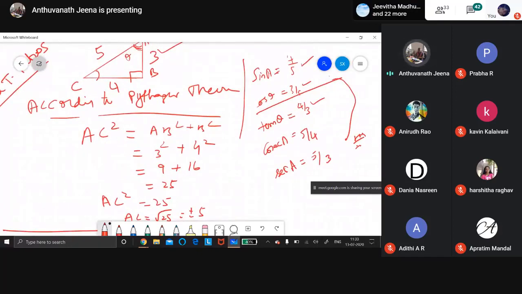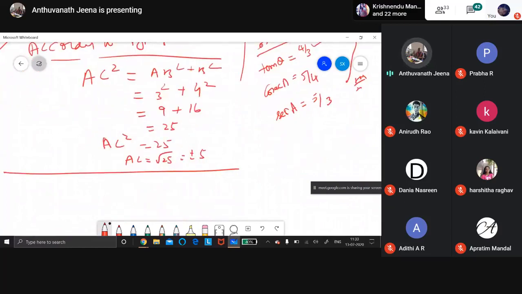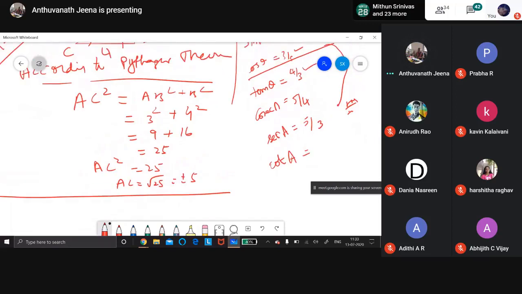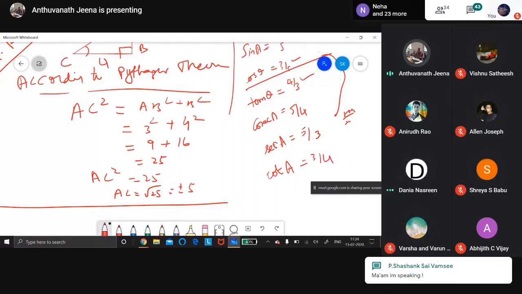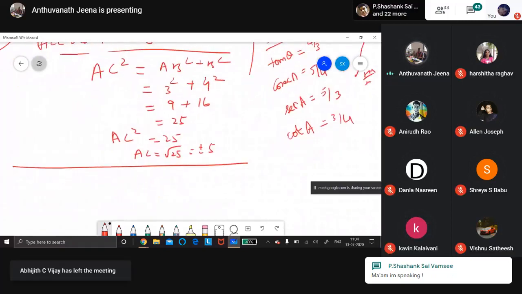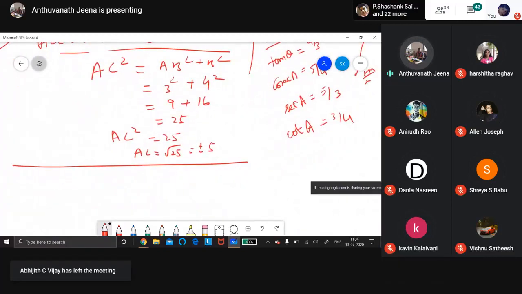You should write everything neatly and understand the concept. Then only cosecant, secant, cot. Cot theta, Vamsi. Cot A. Cot A is the reciprocal of tan. So reciprocal of 4/3 is 3/4. That's all. How long are you thinking? Like that you should do, children. Now I think you understand.